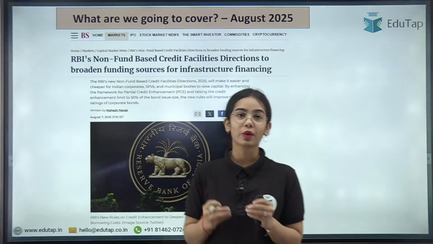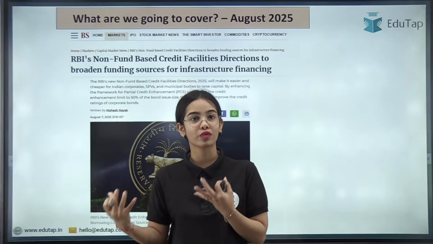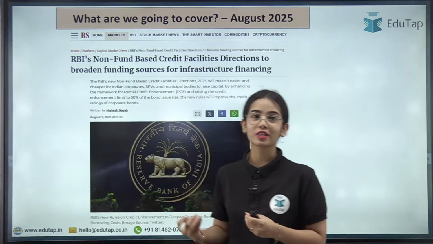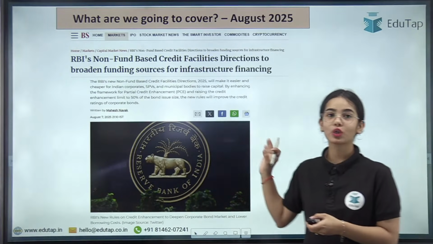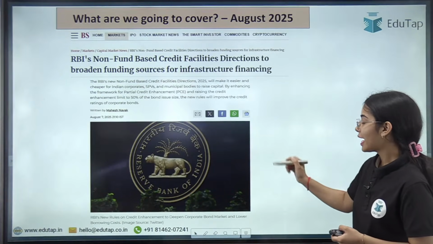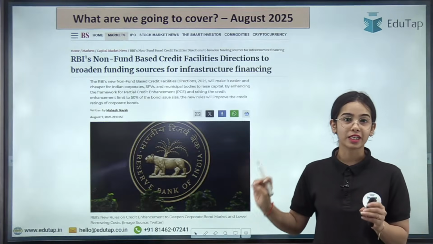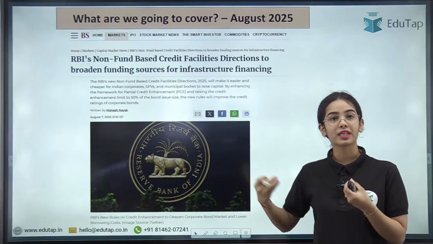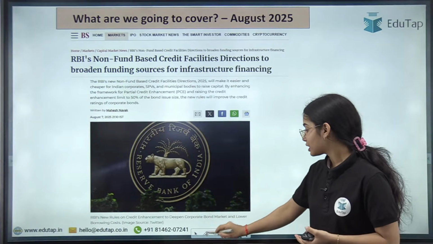In today's session, we are going to discuss a new notification of the Reserve Bank of India, the new directions that the RBI has released for the non-fund based facilities, okay? And this is going to be a very important direction for your regulatory body examination perspective.